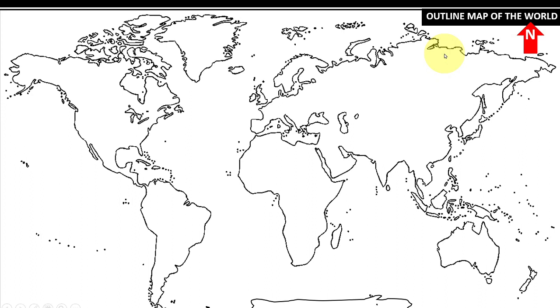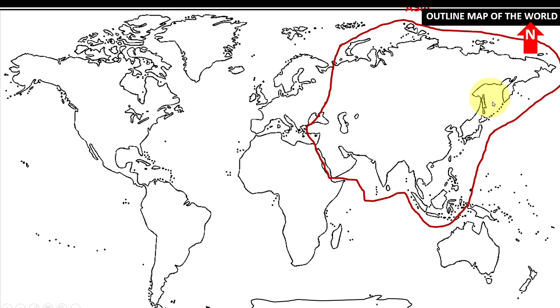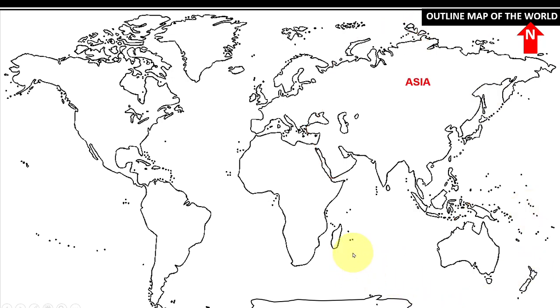Before locating any place or any country on the given world map, you must know on which continent that place is located. For that reason, now I am discussing the 7 continents and 5 oceans of the world. First continent is the Asian continent. Area wise, second largest continent is Africa.